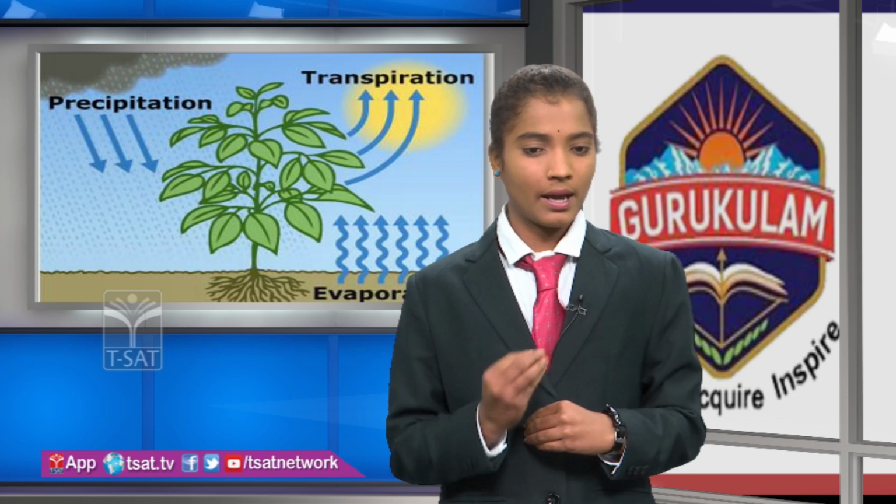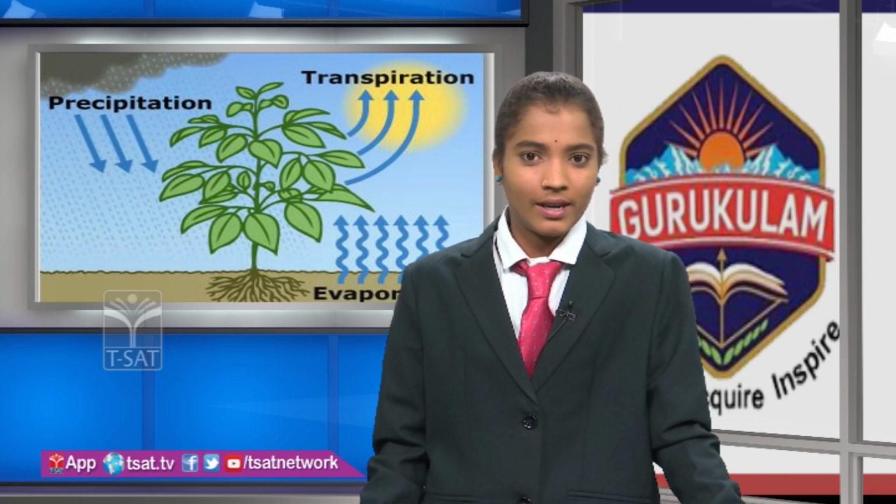Next, precipitation. Precipitation is a process in which an insoluble solid emerges from a liquid. It is also used for rain or snow, which emerges from the atmosphere.